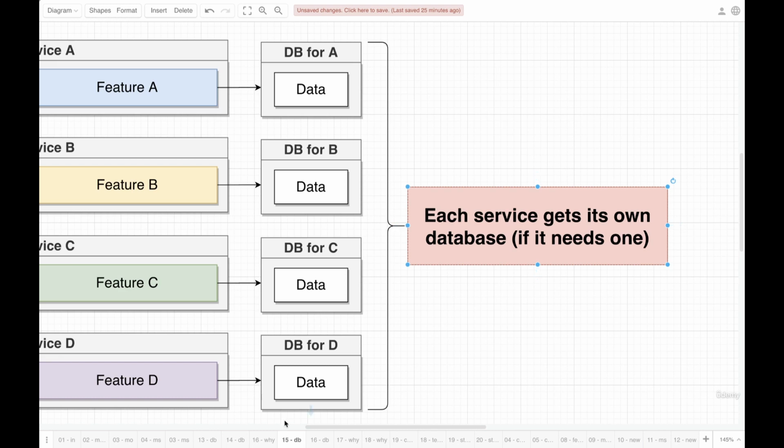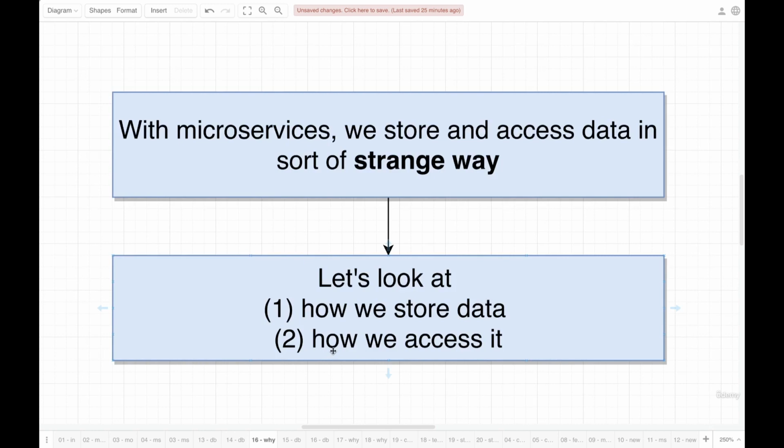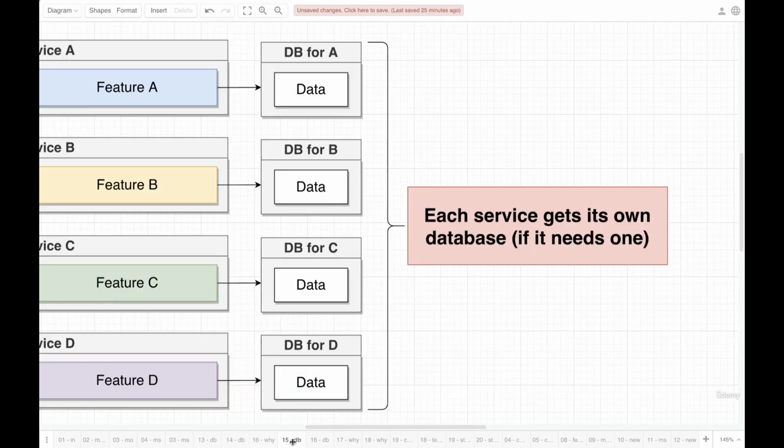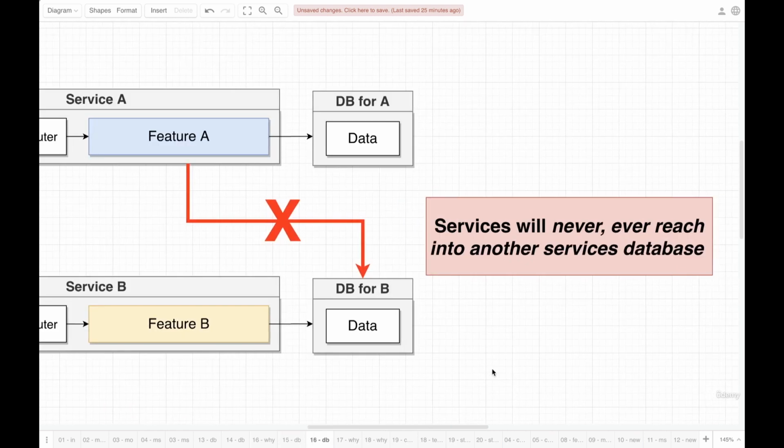First, let me also show you how we access data. And once again, this is going to be a little bit strange. To access data, I'm not going to tell you exactly how we're going to access data. I'm going to tell you how we are not going to access data. So we are never going to access data by reaching into another service's database. So under no circumstance ever should service A try to reach into the database for service B. And once again, I'm going to get to this in just a moment.